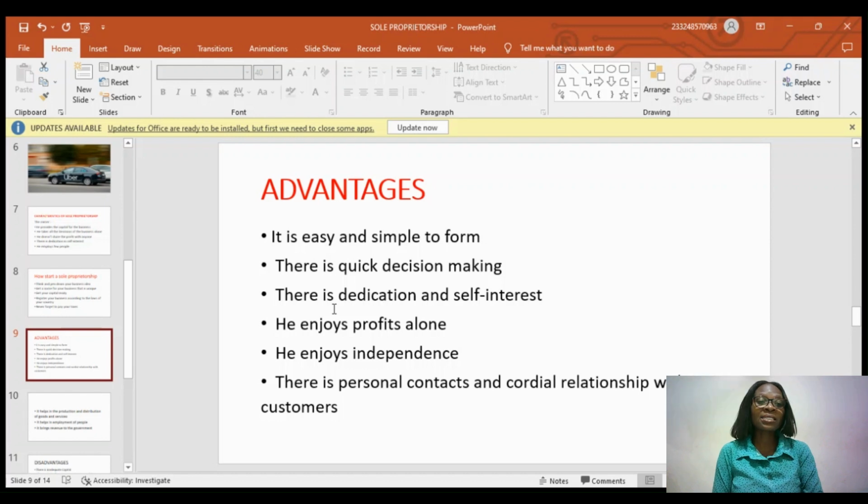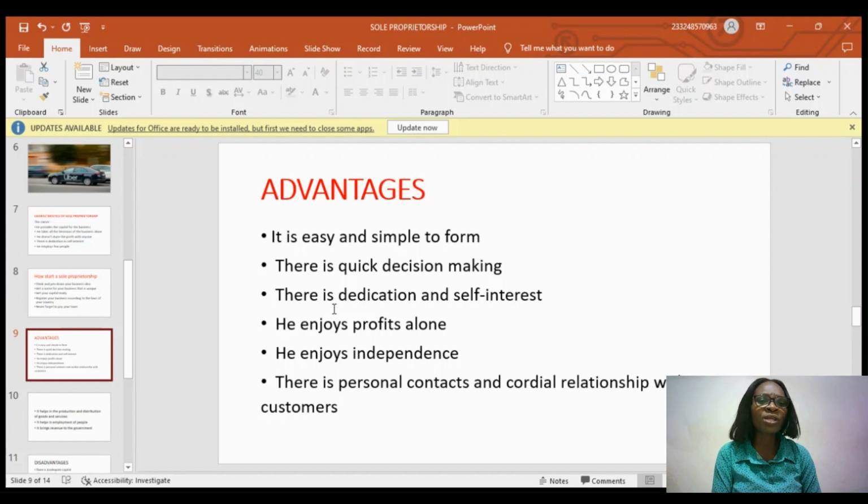And then, as said in the characteristics, there is dedication and self-interest. Because you have worked hard, it has been your dream to set up a particular business. Once you have it, you're not going to joke around with it. You're going to be serious and dedicated to it to make sure that it succeeds. So you have that self-interest in it, that this must succeed because it is yours. So you can say there's so much dedication and self-interest in this kind of business.